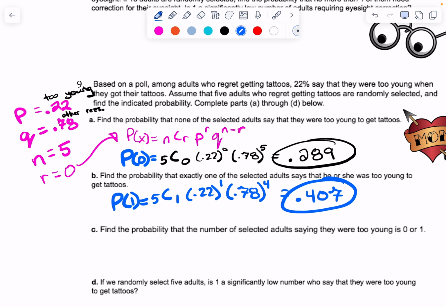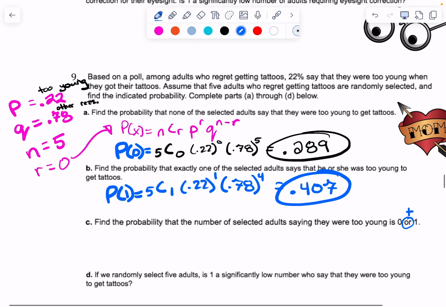All right, this says, find the probability that the number of selected adults who say they were too young is 0 or 1. What does or mean? Or means add, right? Okay, so I add those together and I get 0.696, or 69.6%, okay? Good.